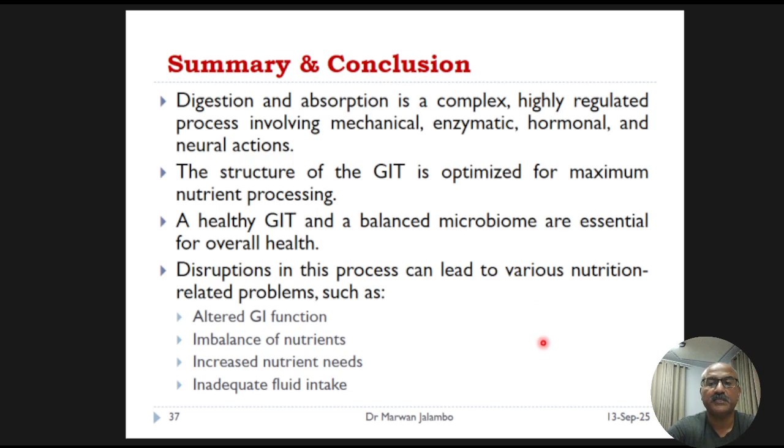The gastrointestinal tract's unique structure is perfectly designed for this task. We've also seen that maintaining the health of the gut lining and the balance of its microbes, or microbiome, is absolutely essential for our overall health.